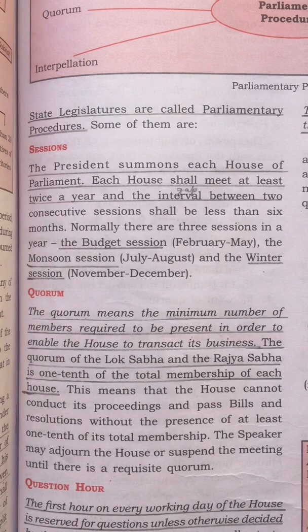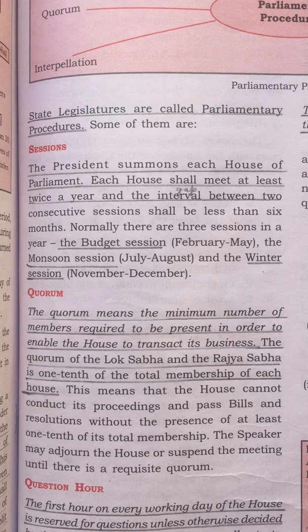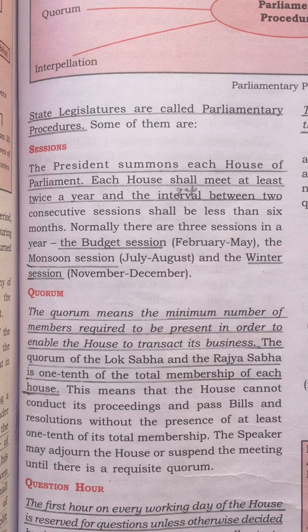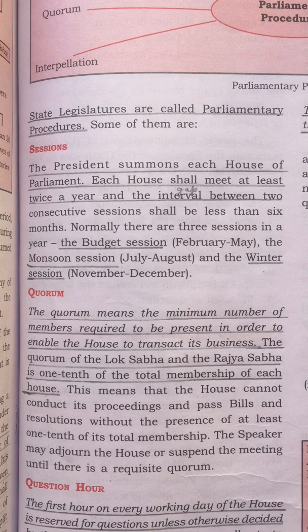The quorum of Lok Sabha and the Rajya Sabha is 1/10. Please underline these lines also. So at least 1/10 of the total members of each house should be present during this procedure in order to carry out any business. This means that the House cannot conduct its proceedings and pass bills and resolutions without the presence of at least 1/10 of its total membership. So to carry out the proceedings and passing of bills, at least 1/10 of the total membership of each house should be present there.